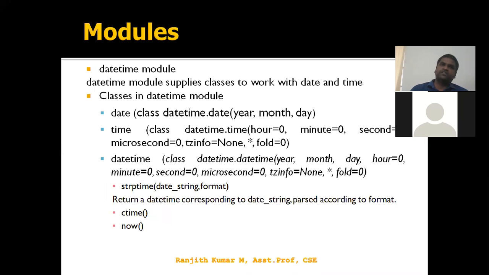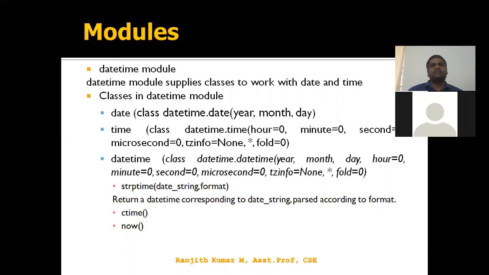Out of that modularity, we have only two things we are going to discuss in the hands-on session. That is the datetime module, and another one is the GPIO module. So the two modules we'll discuss now. Okay, these will be practiced in the coming 2 days of the hands-on session. The datetime module supplies the classes to work with date and time. If you want to work with date and time, you should import this module.